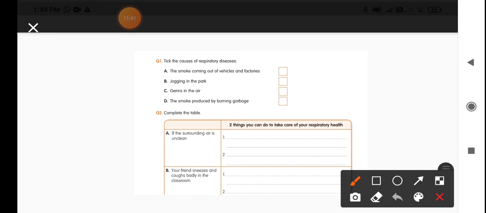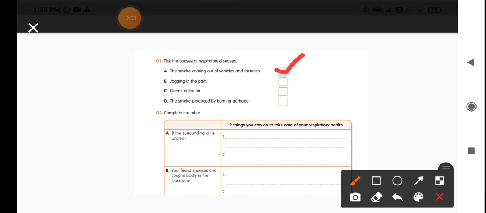Yes, definitely the smoke coming from the factories and vehicles affects our respiratory system and causes diseases. And jogging in the park, nothing will happen. When you jog in the park, definitely the plants will give us clean and fresh air, so that will be very healthy.